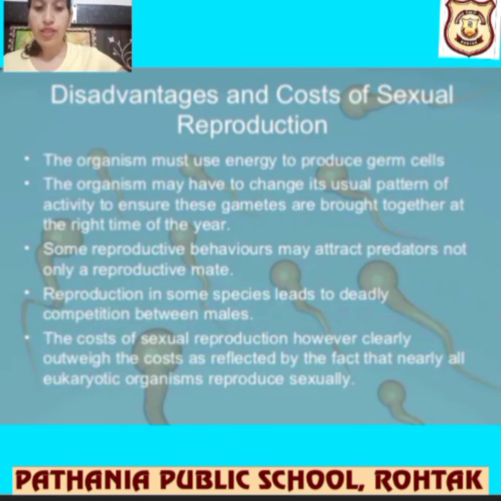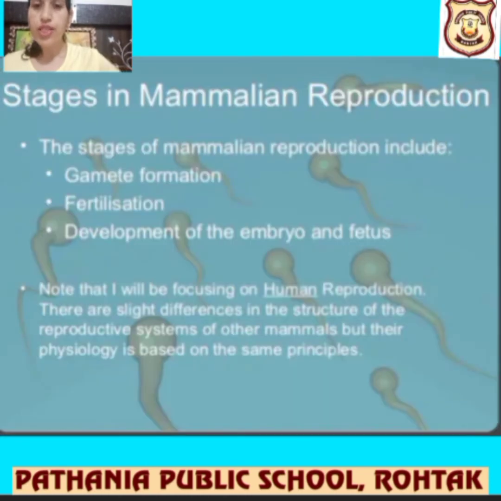Okay, let's just continue. Stages in mammalian reproduction. Few stages are covered over here. That is, first is gamete formation, next is fertilization, and then development of the embryo or fetus. Okay, these are the steps.